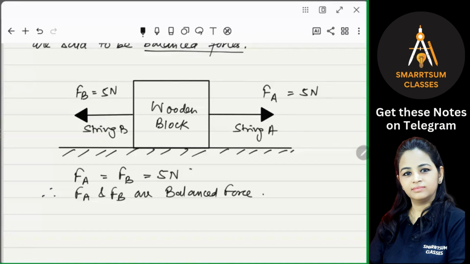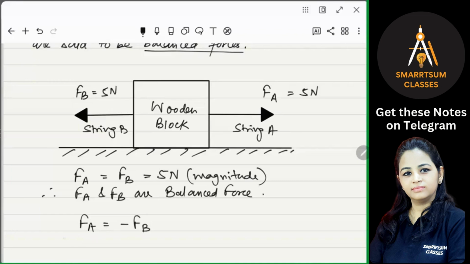Okay, so this is the magnitude of the force, right? Remember that force is a vector quantity, right? If we have taken FA as 5 Newton, then FB will be equal to minus 5 Newton, right?